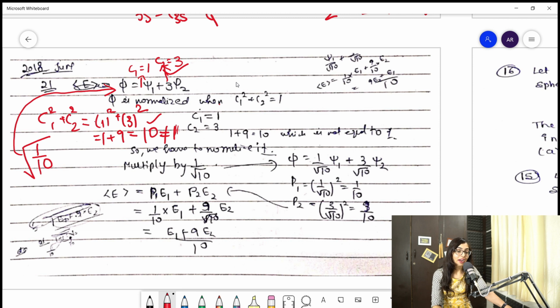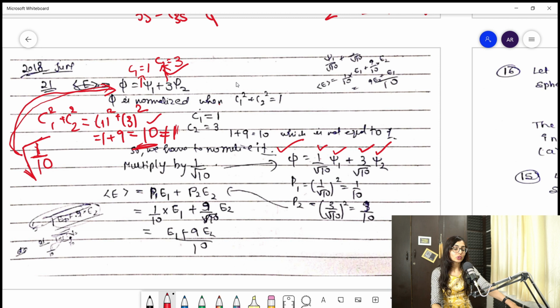Clear? So I have to normalize it. I can normalize it by taking whatever number I was getting apart from 1, taking the inverse of that, taking the under root of that, and then multiplying it with the wave function. You can see the new wave function is becoming like this: phi is equal to 1 by root 10 psi 1 plus 3 by root 10 psi 2.